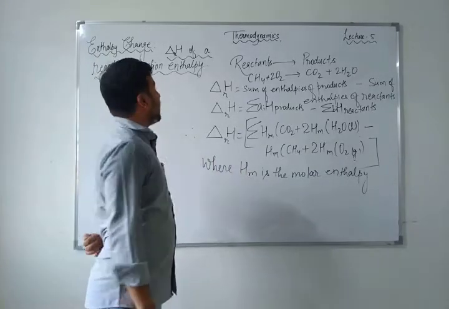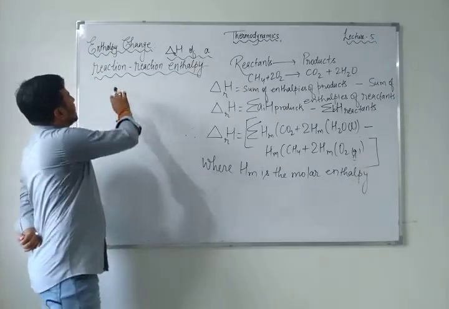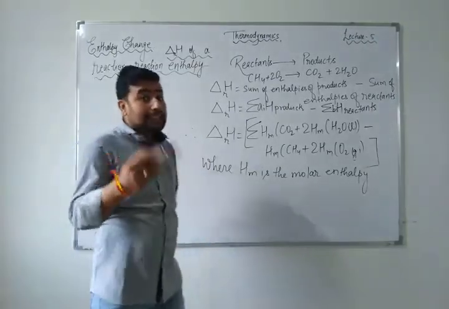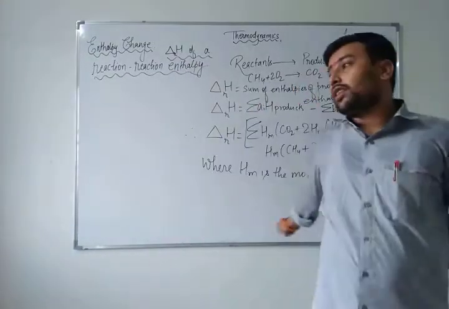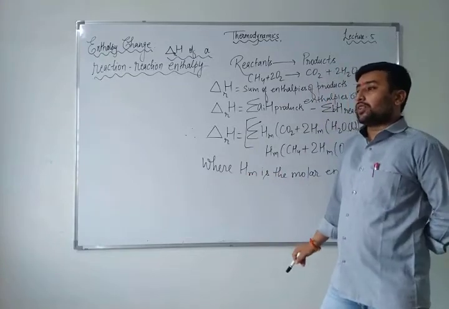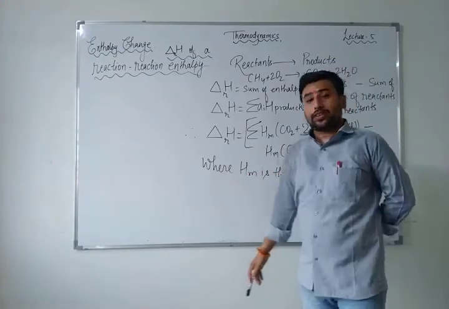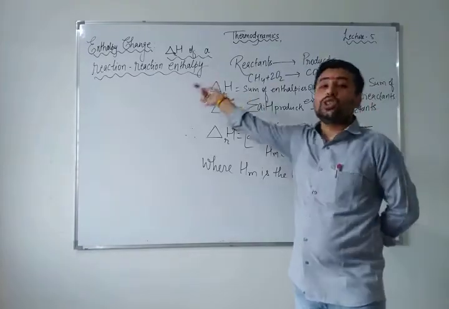This is a normal enthalpy change. But if I talk about standard enthalpy change, I have to fix the temperature, at 298 Kelvin or 299 or 300 Kelvin, whatever Kelvin I give you, it will become standard enthalpy change.